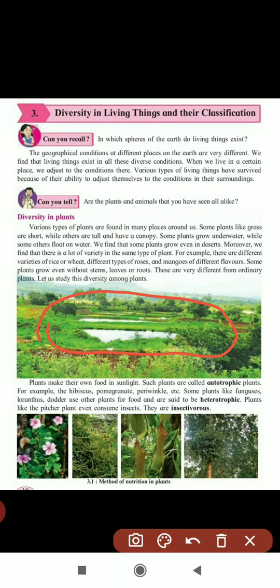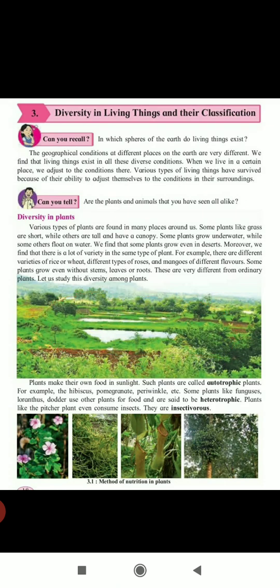Plants make their own food in the sunlight, and such plants are called autotrophic plants. In the last lesson we studied that plants have chlorophyll and they make their own food with the help of photosynthesis. So such plants which make their own food are known as autotrophic plants. Hibiscus, pomegranate, periwinkle, all the fruit plants and flowering plants come under autotrophic.